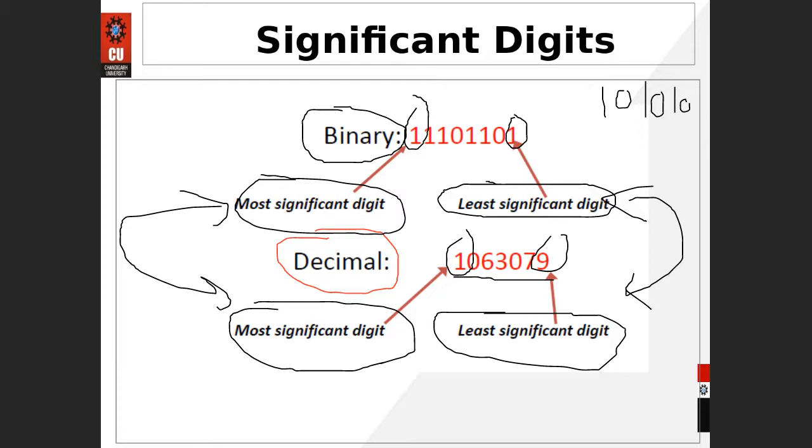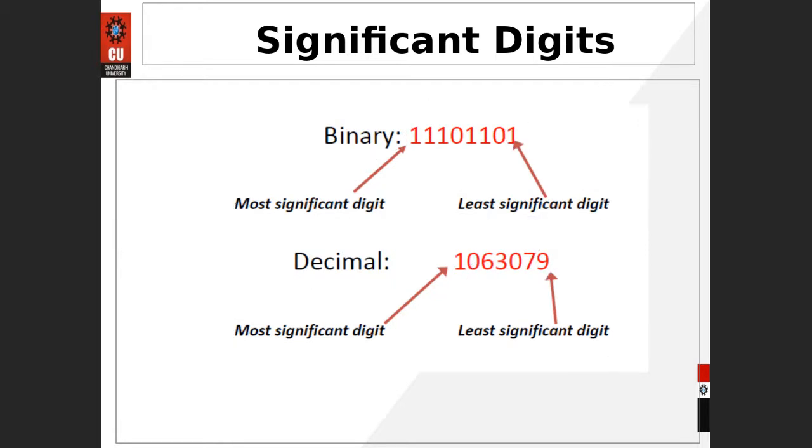So you should know that whenever a question is asked, like what is the least significant digit in the decimal or binary number system, or what is the most significant digit in the binary or decimal number system, you should know the same. Okay, is it clear? So that I can move to the next slide. Okay, fine. Let me go to the next slide.